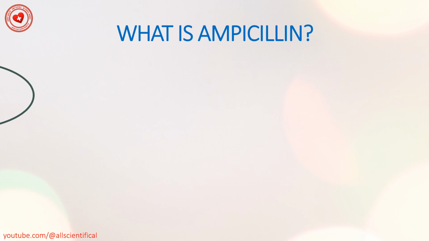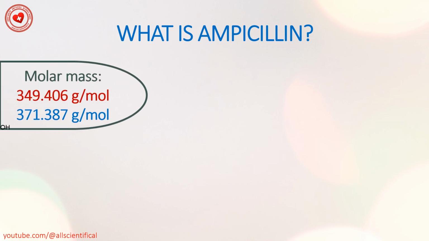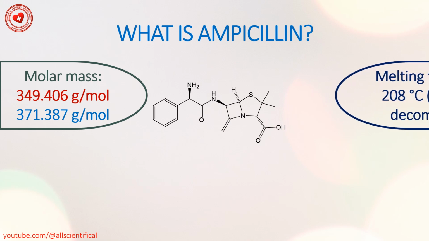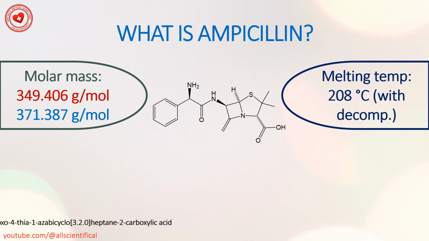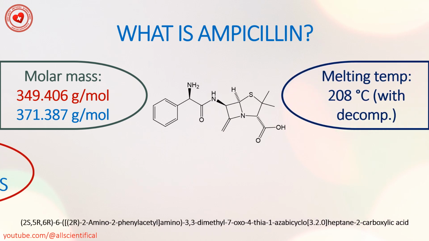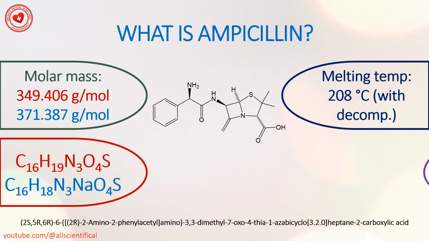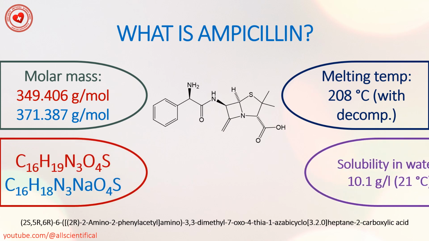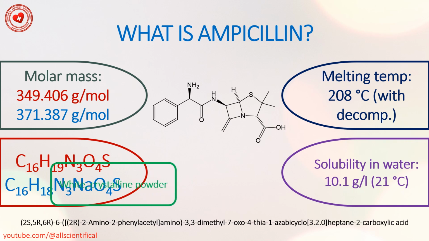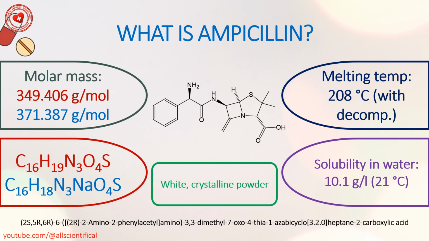What is ampicillin? Ampicillin is a chemical substance with a molar mass of 349 grams per mole for ampicillin trihydrate and 371 grams per mole for ampicillin sodium salt. Melting point 208 degrees, solubility in water 10 grams per liter, white and crystalline powder.